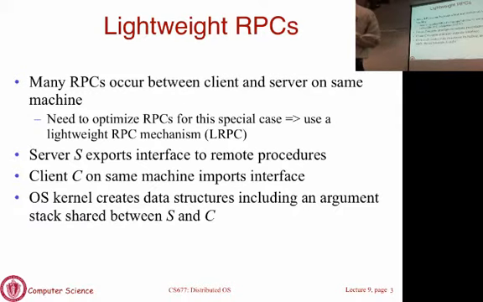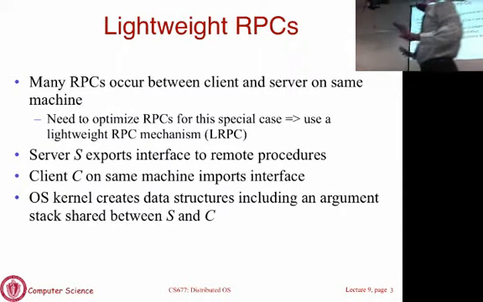Okay, so let's start with this notion of special purpose RPC systems. The first one that we will look at is what are referred to as lightweight RPCs. The motivation for lightweight RPCs is straightforward. In many cases, when you have remote procedure calls, the client process and the server process run on different machines. This is why it's a distributed application that is running over a network.